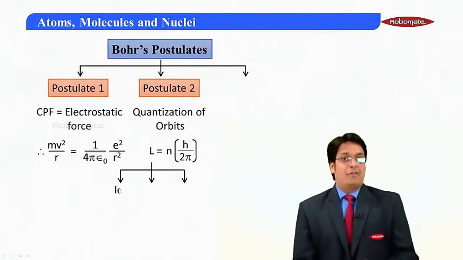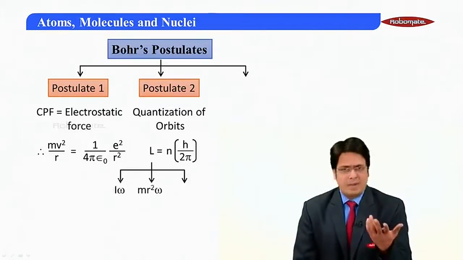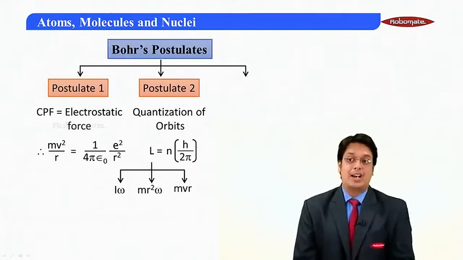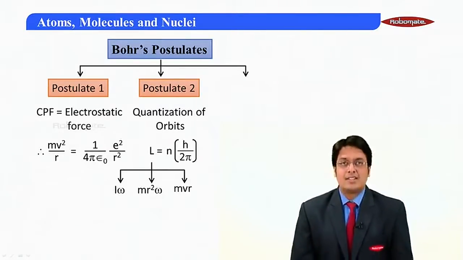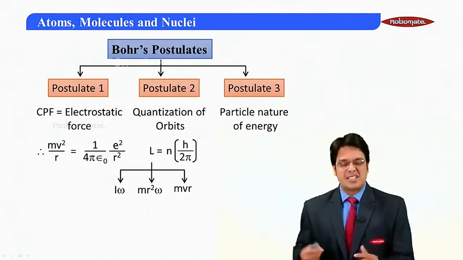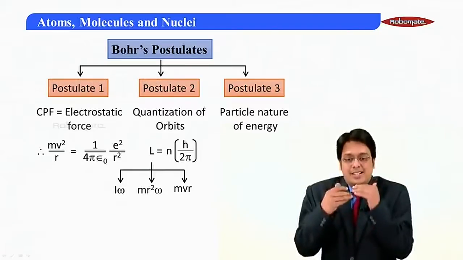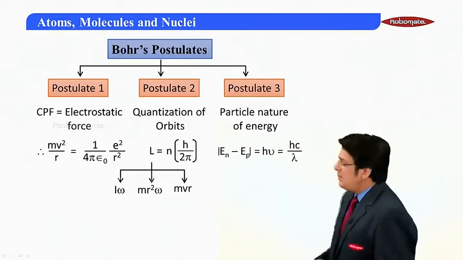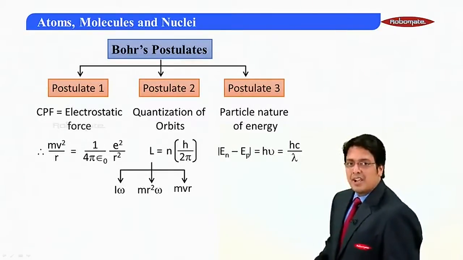L has three formulas. I omega, I is equal to mr square, so mr square omega, and r omega is equal to v, so mvr. And third, our darling postulate: whenever the electron is teased, it excites, and then it de-excites. So En minus Ep is equal to h nu, that is equal to hc by lambda.